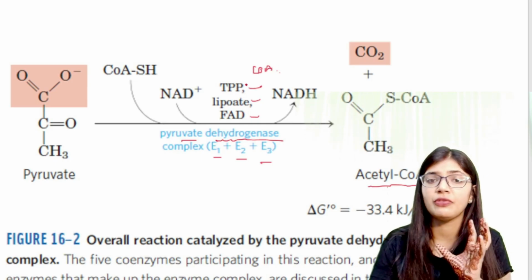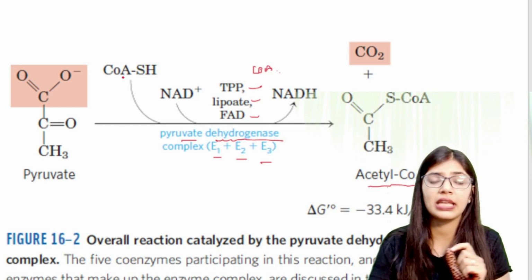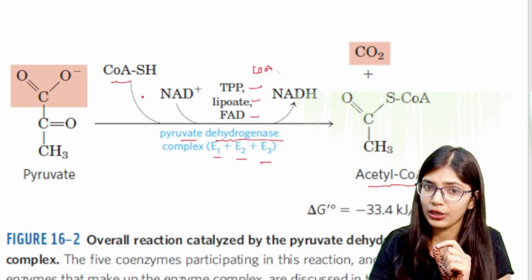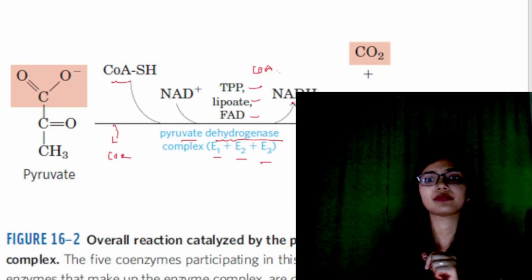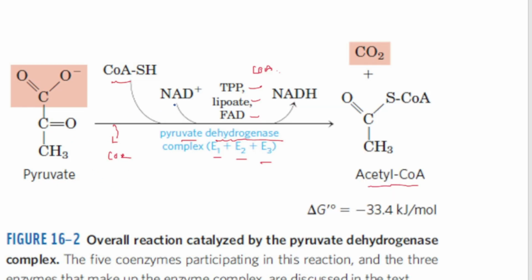So these are some of the cofactors, and during this stage there is a requirement of coenzyme A, there is removal of carbon dioxide, NAD plus is being converted into NADH, and there is removal of H plus. During this time there is also regulation of this pyruvate dehydrogenase complex. So let us see how this regulation takes place.